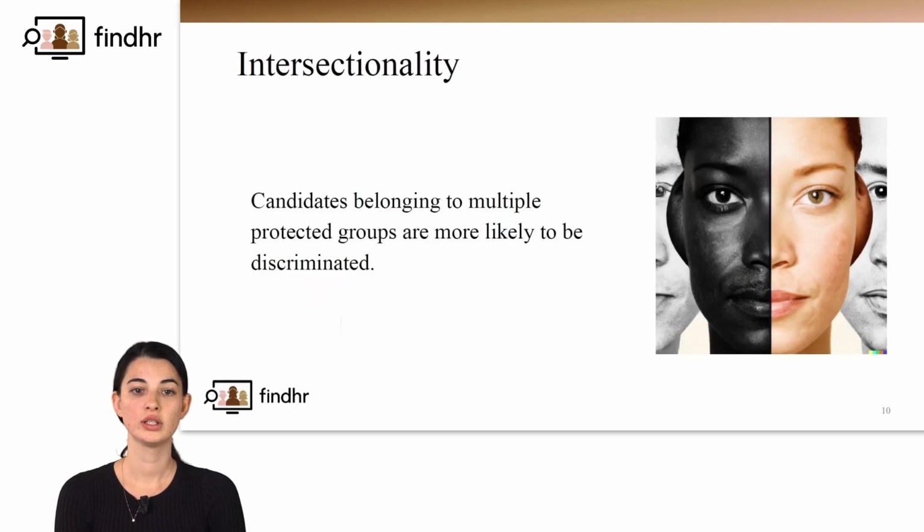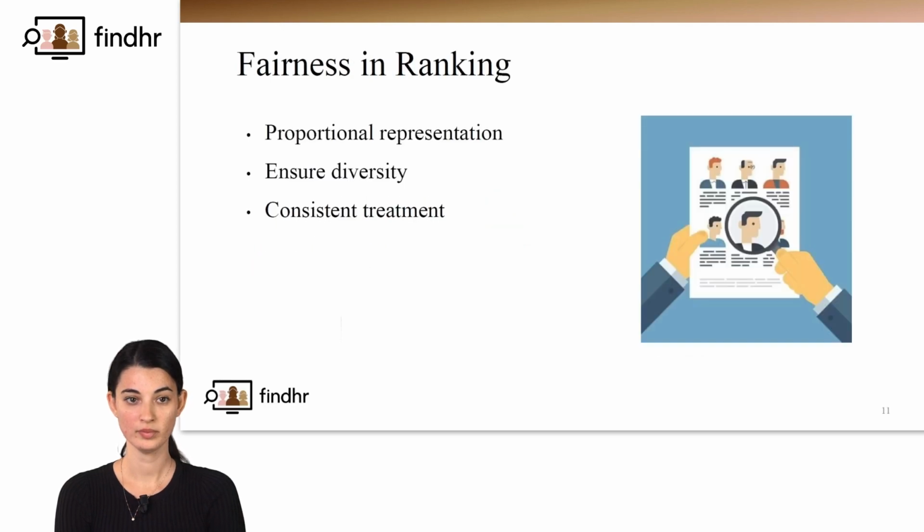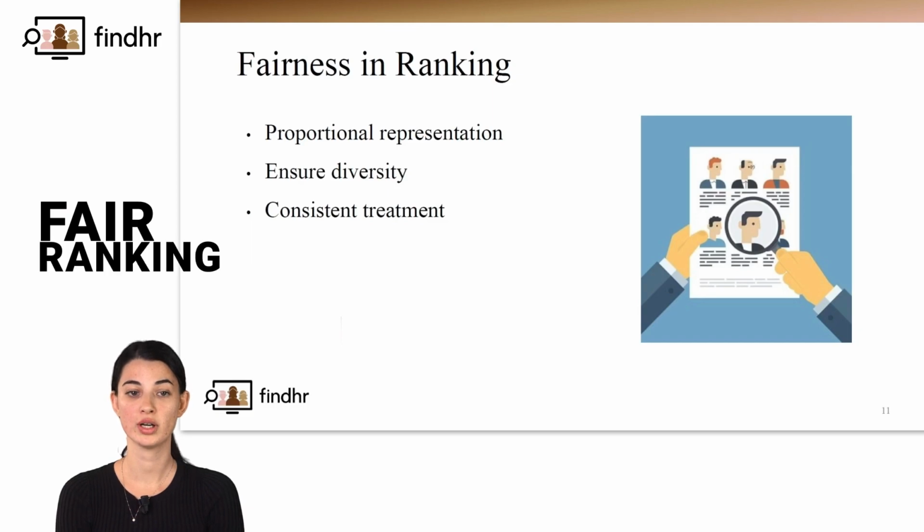Moreover, we will also look into mitigation methods that account for intersectional groups, because it is very important to consider intersectional groups, as candidates belonging to multiple sensitive groups are more likely to be discriminated. Achieving proportionality for each gender subgroup does not guarantee a fair representation for a subgroup defined by the intersection of both attributes. In the end, we want the system to produce a fair ranking, a ranking that is more diverse and that does not favor one group over another.